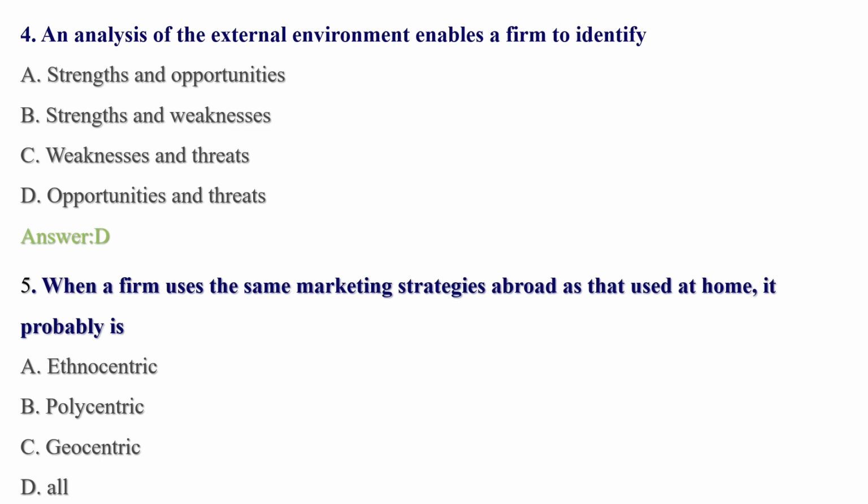When a firm uses the same marketing strategy approach as that used at home, it is probably known as what? Ethnocentric, polycentric, geocentric, and all. So the answer must be ethnocentric. You know that EPRG in chapter 1 of the definition of international marketing: in the EPRG system, ethnocentric, polycentric, geocentric are there. So when somebody uses the home marketing strategy abroad, we say that it is ethnocentric.